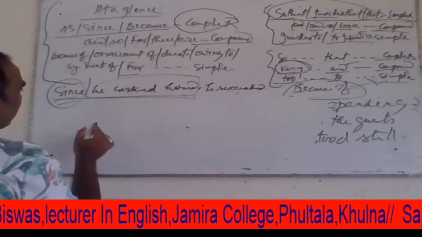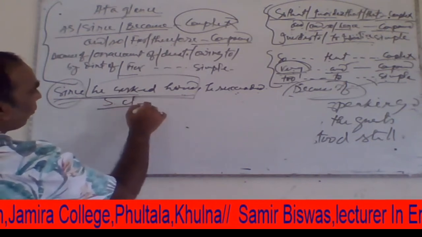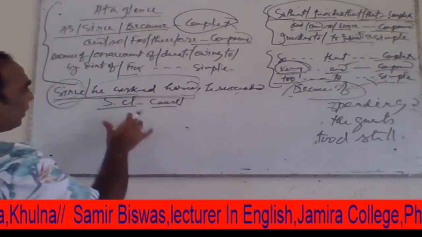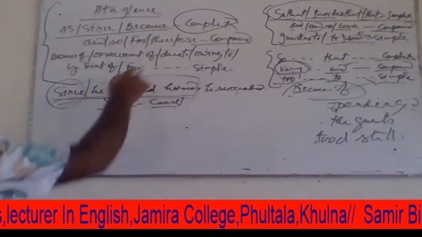So dear students, firstly we find a subordinate clause, and this subordinate clause is related with cause, and this clause can be used at the very beginning to make a compound sentence.